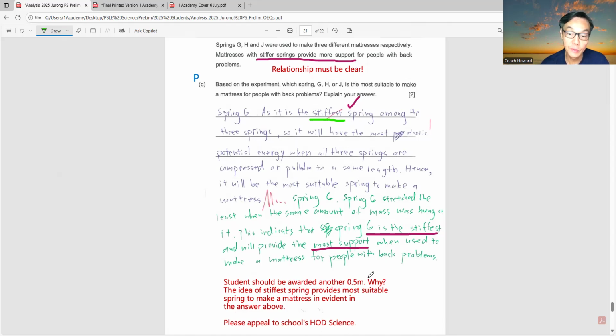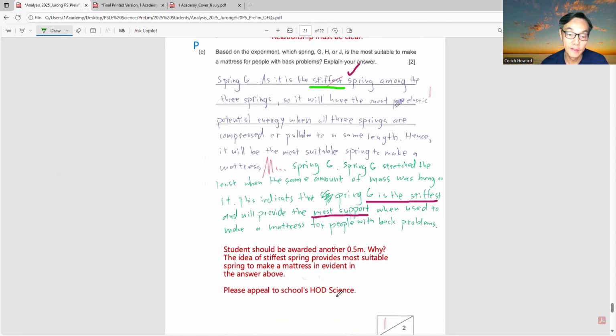Why 0.5 marks? Firstly, the idea that the stiffer spring provides the most suitable spring to make a mattress is evident in the answer above. If you read the student's answer, the student mentioned it is the stiffer spring among the 3 springs, so it will have the most elastic potential energy when all 3 springs are compressed to the same length.